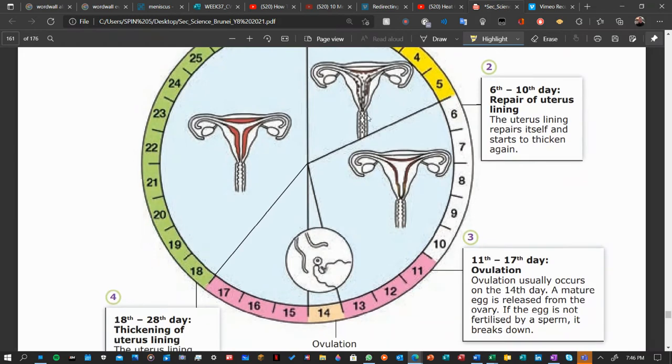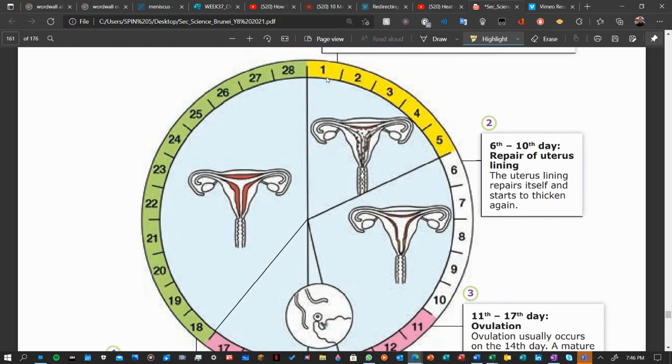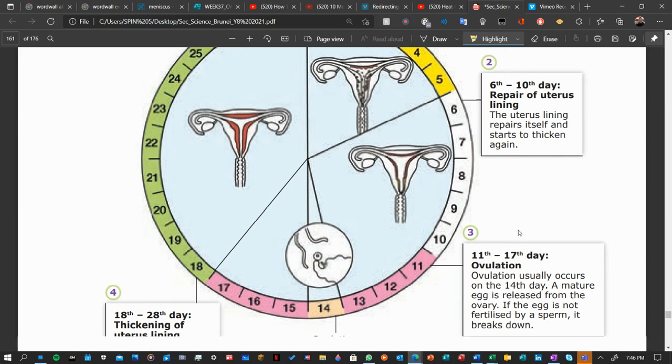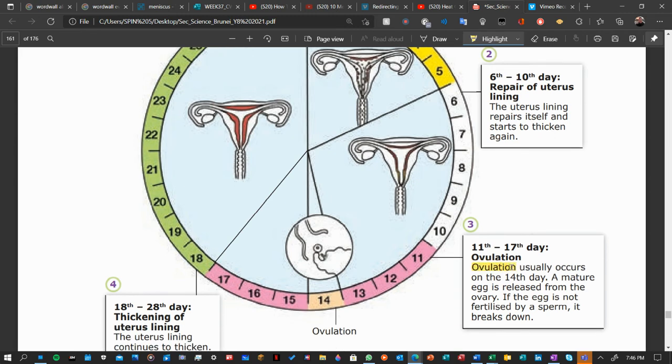Every month on the 14th day, altogether 28 days, this process happens where the egg comes out from the ovary, and this process is called ovulation. It happens usually on the 14th day. If you look here, the range is from 11 to 17 because it is different for each person, but usually it happens on the 14th day. So the definition of ovulation is the release of a mature egg from the ovary.